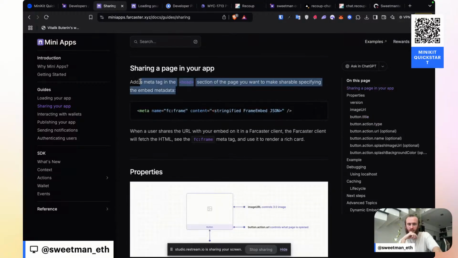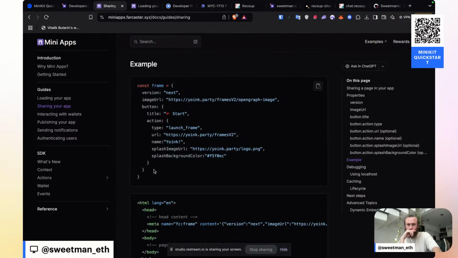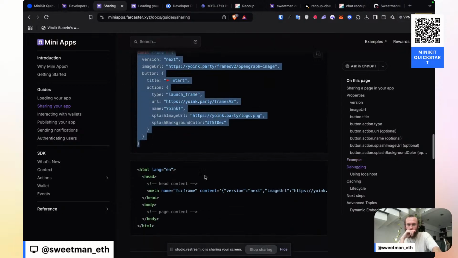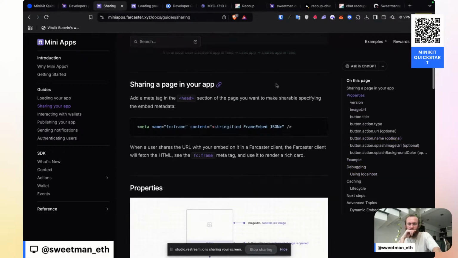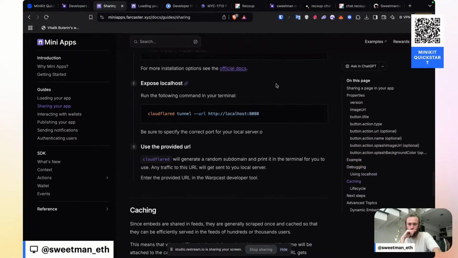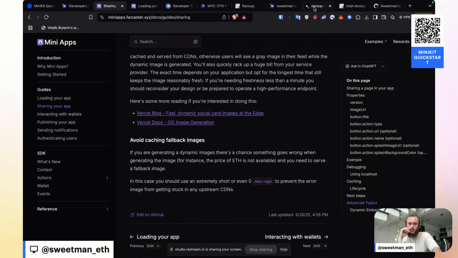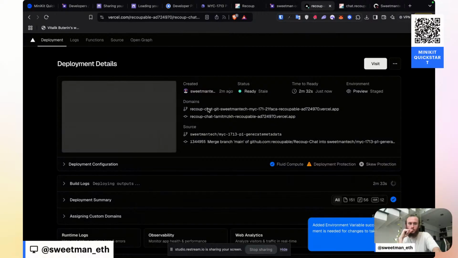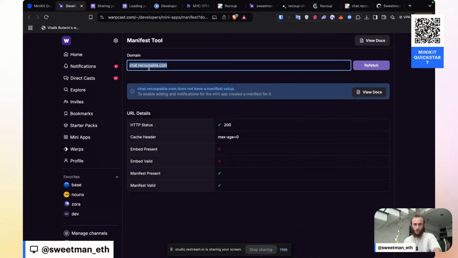In the head section, we need specific metadata, which right now I believe is missing. In the head, we need the Farcaster frame, which was missing. So I do think that this is potentially where the error occurred. I'm hoping that's where it occurred. Looks like we're live. So let's take this domain and let's go back to the developer tools, moment of truth.